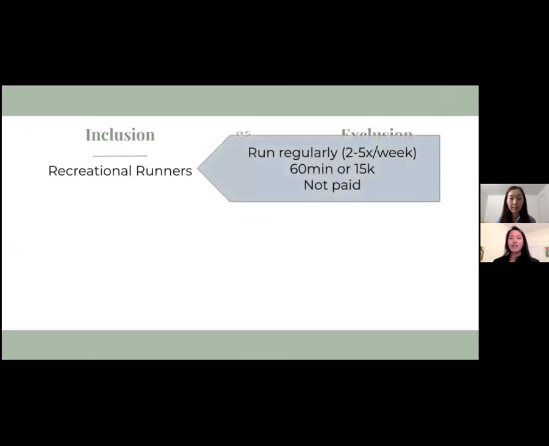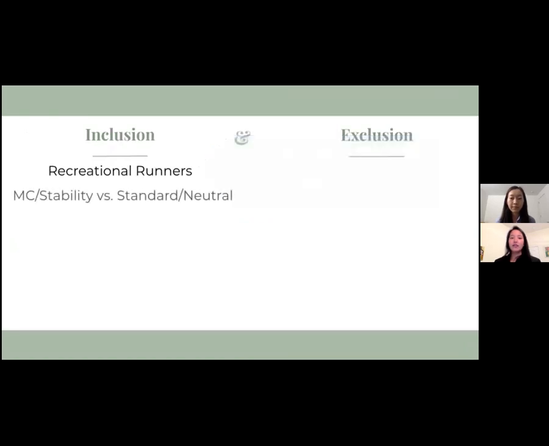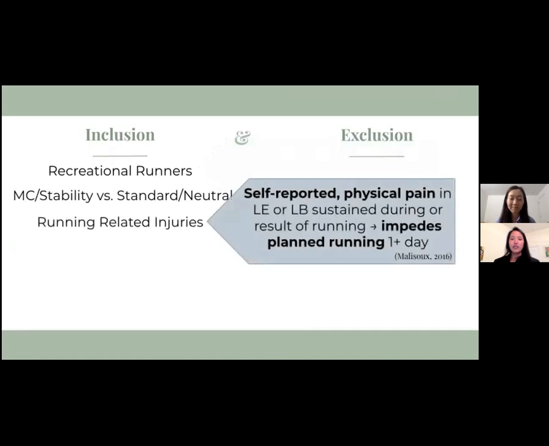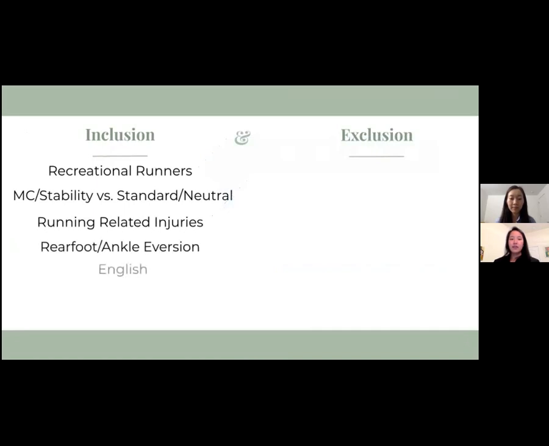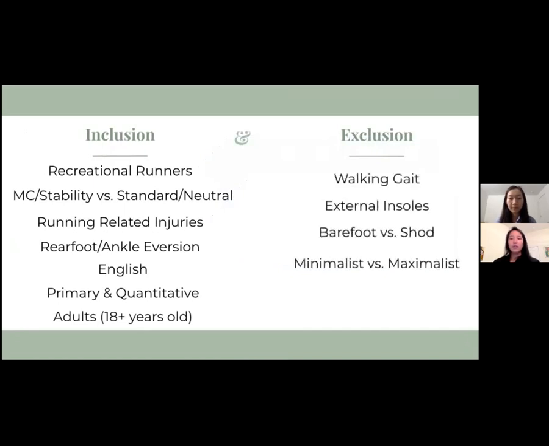So diving into the methods, our inclusion criteria include recreational runners, which were defined as running regularly, at least 60 minutes or 15K a week, and not paid; comparing motion control to standard or neutral shoes; running-related injuries, which is defined as self-reported physical pain that impedes running for at least a day; looking at rearfoot or ankle eversion; studies in English, primary and quantitative; and examining adults.